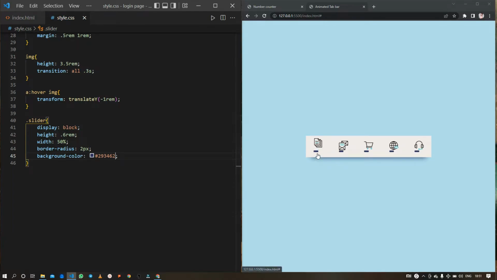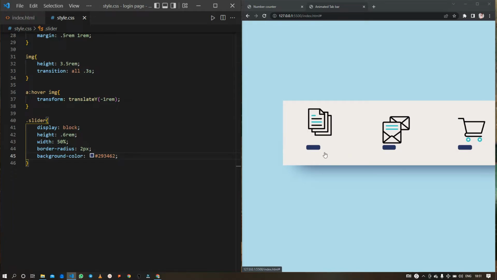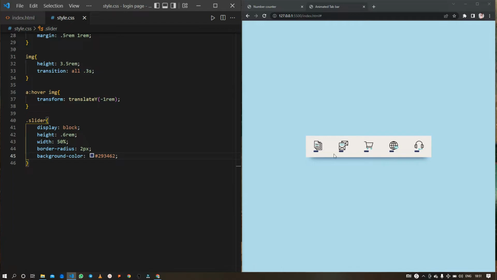Okay, so now possibly you are able to see the slider right in here. So now we need to position these sliders just below these images.